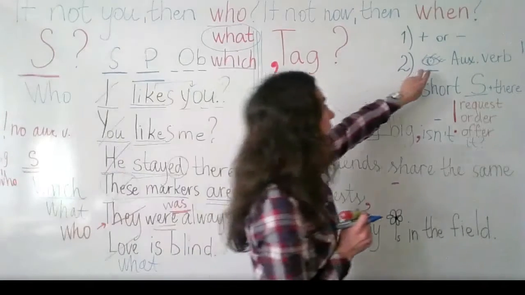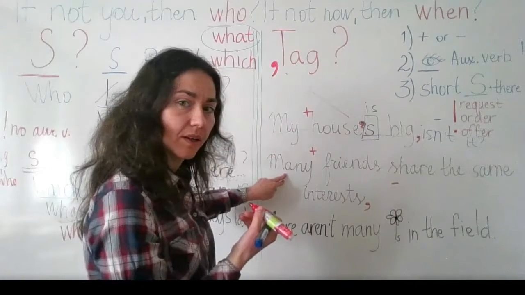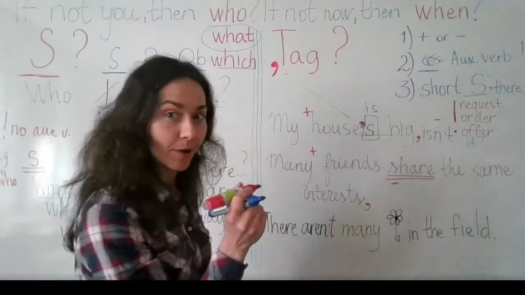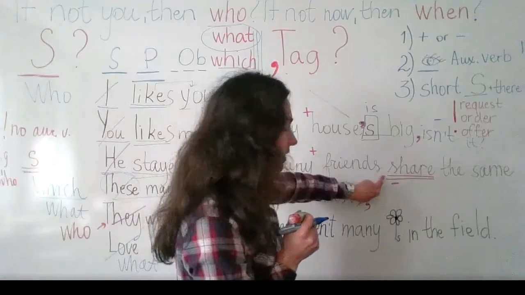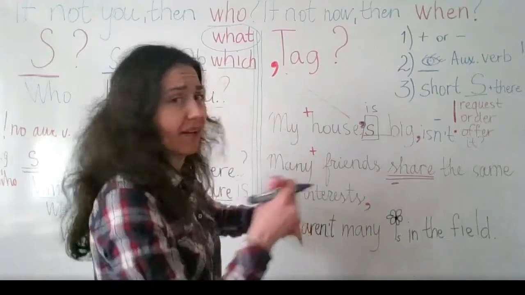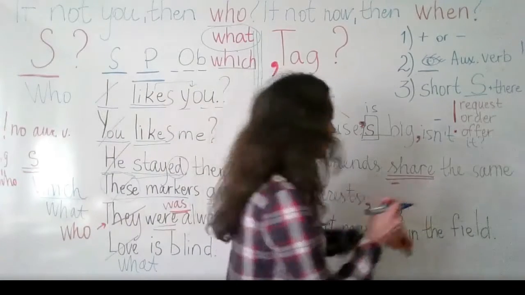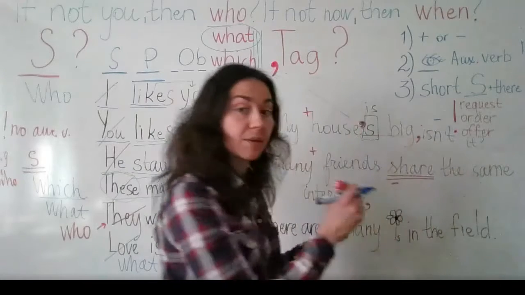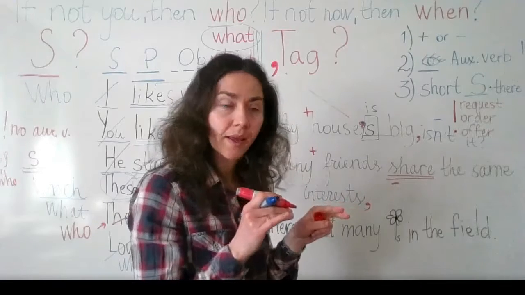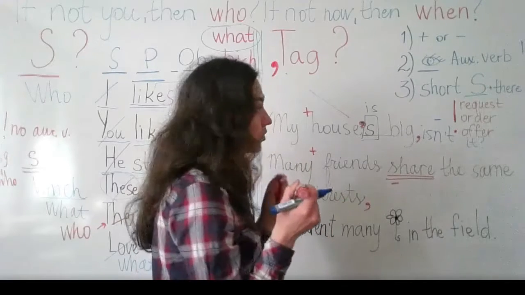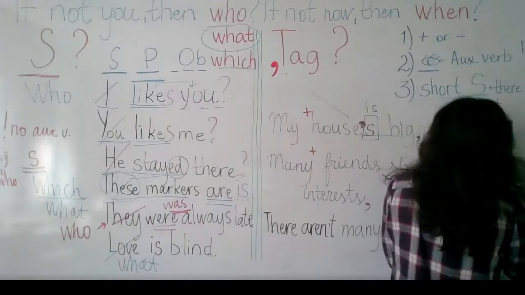Do you see any of the forms of auxiliary verbs that we can use? Share is the verb which will help you to identify this auxiliary verb. So share is the verb, but we do not have any is, are, was, were, shall, will, nothing. But look at this verb form. We do not have any ending. It means that this is the present indefinite tense form, the simple form. And in that case, we can use only two auxiliary verbs. I hope you remember these are do or does.